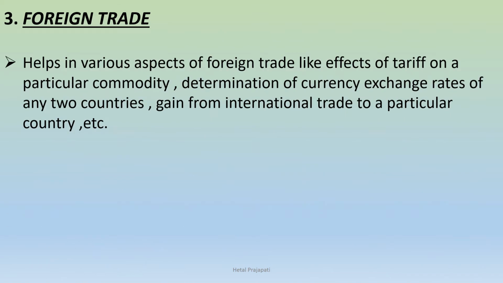Third point is foreign trade. Microeconomics helps in various aspects of foreign trade. Foreign trade means whenever we are doing trade between two countries. While doing trade between two countries, there are some rules and regulations of the different governments of both the countries, and all businessmen have to follow those rules and regulations while conducting business. So microeconomics helps in various aspects of foreign trade.